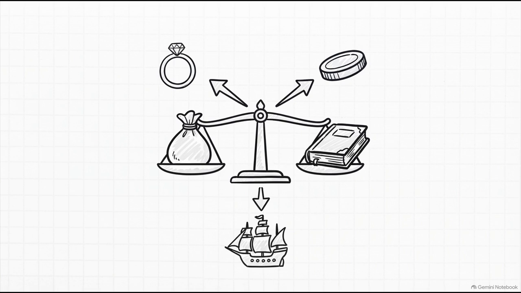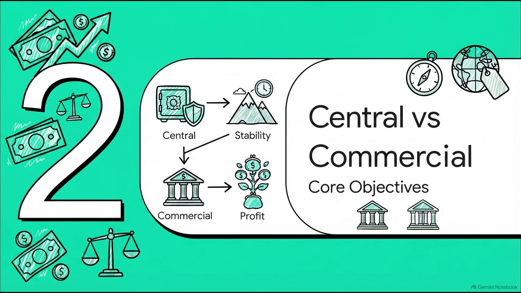They naturally wanted to avoid the high risk of carrying big bags of cash on their travels, so they created these written orders called hudi, and that laid the groundwork for what we now know as bills of exchange and bank drafts. Moving right along to Section 2, central versus commercial banks, specifically looking at their core objectives.